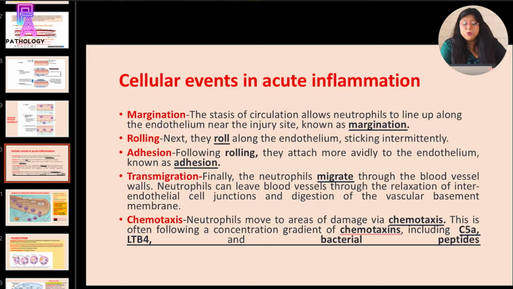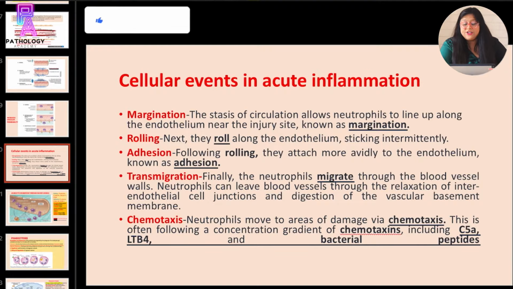Transmigration. When the neutrophils migrate through the blood vessel wall, this is known as transmigration. The neutrophils can leave the blood vessel through the relaxation of interendothelial cell junctions and digestion of vascular basement membrane. Chemotaxis. When the neutrophils move to the area of damage, that process is known as chemotaxis and it is mediated by chemotaxins, which include C5a, leukotriene B4 and bacterial peptides.